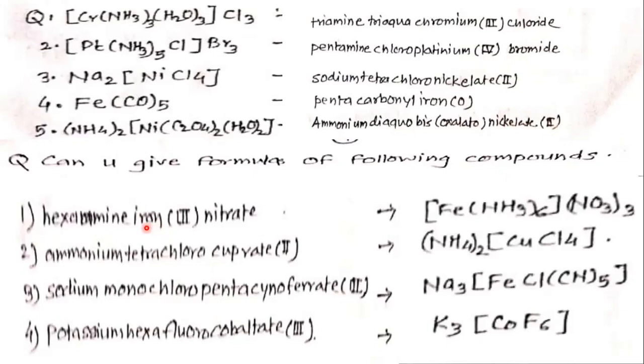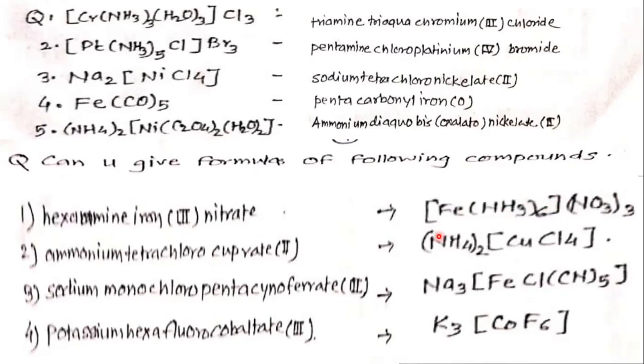The names are given. Hexaamine iron(III) nitrate, [Fe(NH3)6](NO3)3. Oxidation number of Fe is 3. So here NO3 minus has 3 negative charges, and here in the square bracket there are 3 positive charges. So this is a neutral ligand.